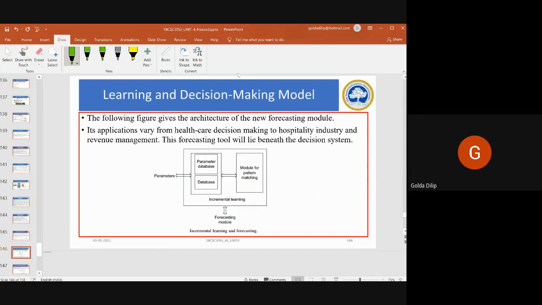This figure gives the architecture of a new forecasting model. Its application can vary from healthcare decision making to the hospitality industry and revenue management. So this forecasting tool will lie beneath the decision system. You can see here the incremental learning.